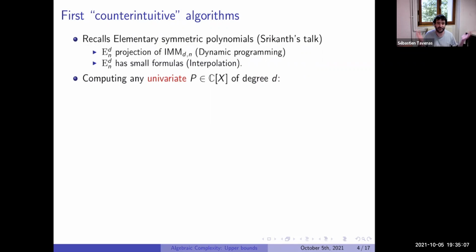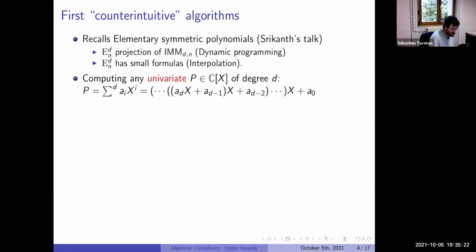The first thing we can do, which I like because it seemed quite counterintuitive to me, is to compute a polynomial p of one variable of degree d. You know nothing about p, so p is as generic as you want. We have Horner's rule.